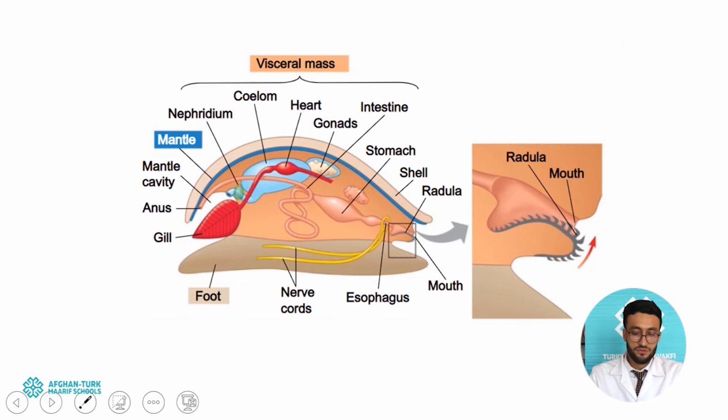It is a calcareous shell secreted during their life from a gland, and it is made up of calcium carbonate. Inside their visceral mass we can find other different regions and parts.